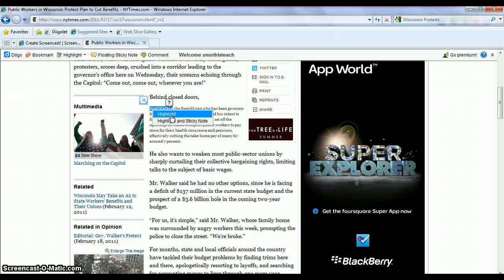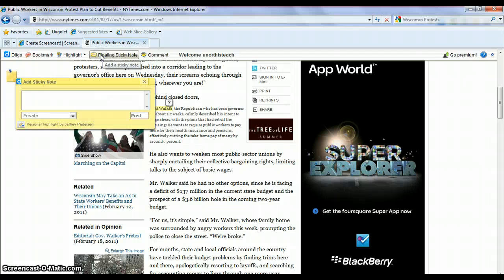And you may get a drop-down menu like this. You can either click highlight here, or you can go up here and click highlight. And it should highlight it in yellow, just like that. The last thing I want you to do before you leave this website is go up here to floating sticky note. Click that. It should bring up a new window.